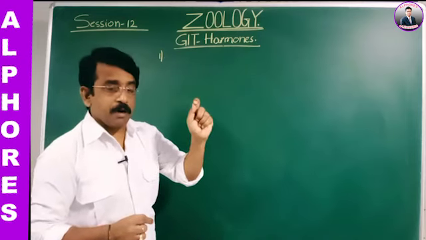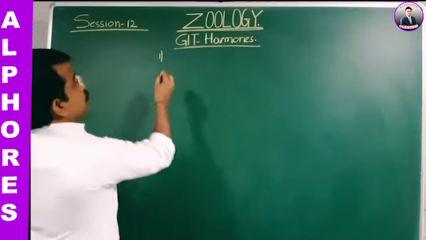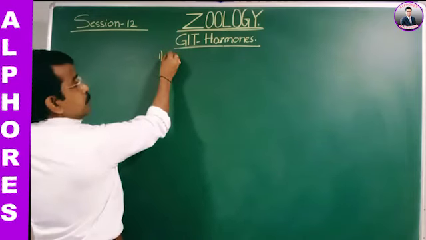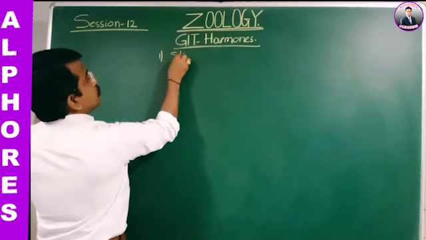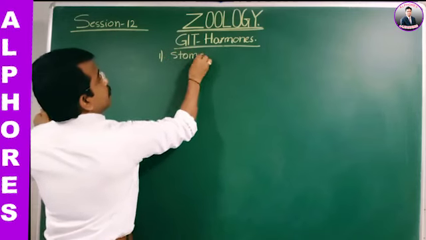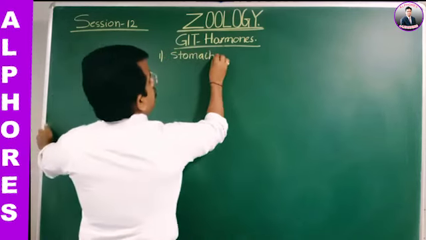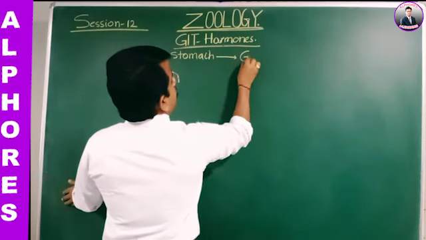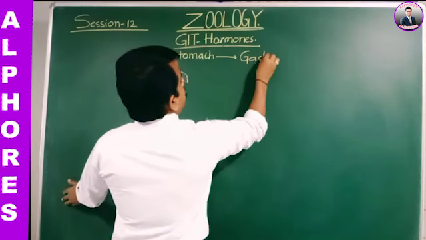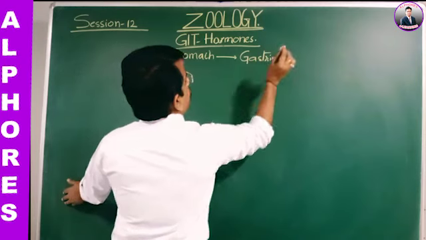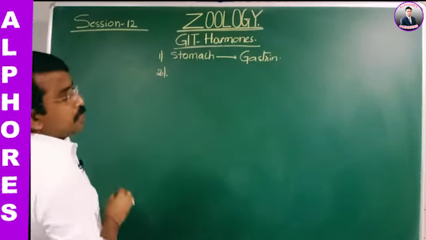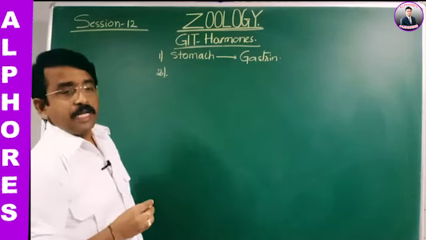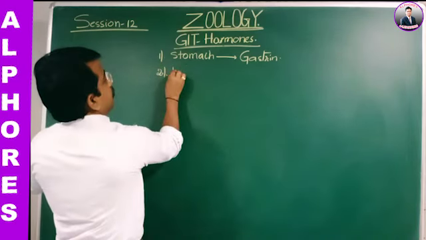The list of the gastrointestinal tract hormones is as follows. From the stomach, it is gastrin. The remaining are all secreted from the intestine itself.